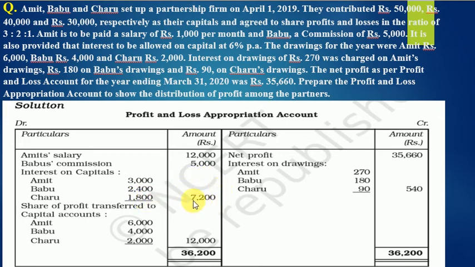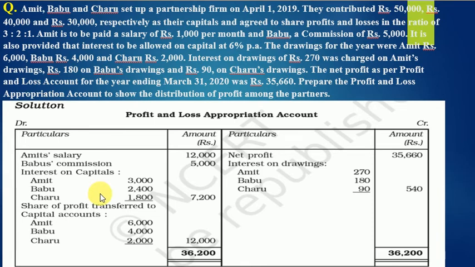And finally, you will balance your ledger, credit side exceeding debit side. The difference comes as 12,000, and this is known as net divisible profit. And this net divisible profit is transferred to all the three partners in the profit sharing ratio, which was mentioned in the question. So the amounts go 6,000, 4,000, and 2,000 in the ratio given here in the question as 3 is to 2 is to 1. And this is the profit and loss appropriation account. A simple question again to understand.